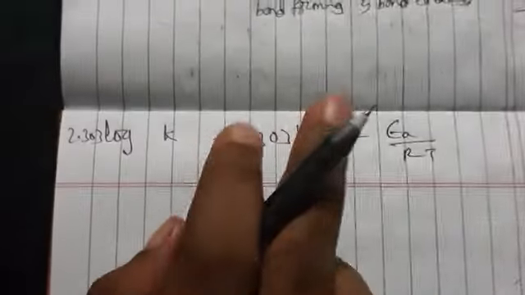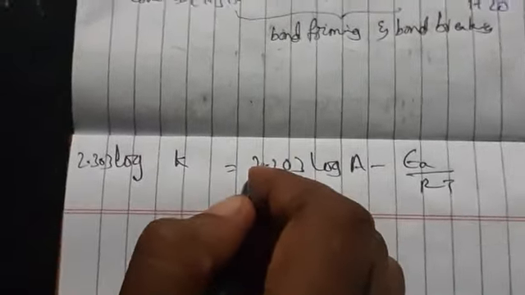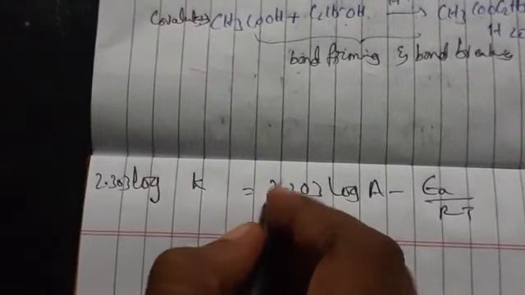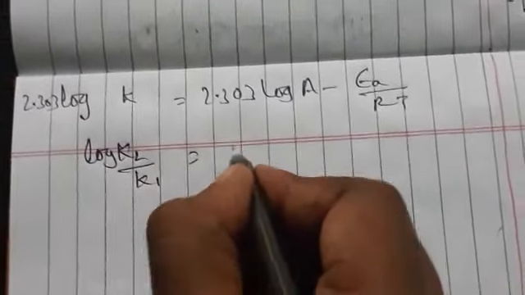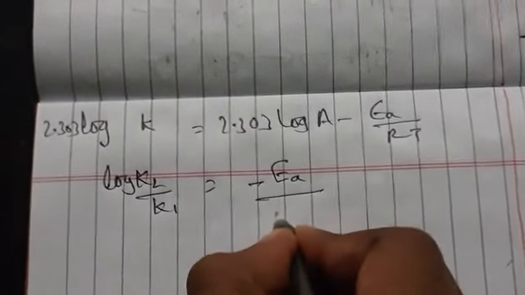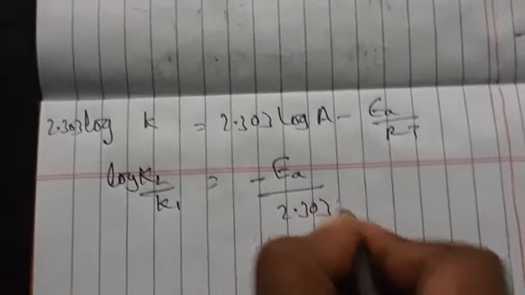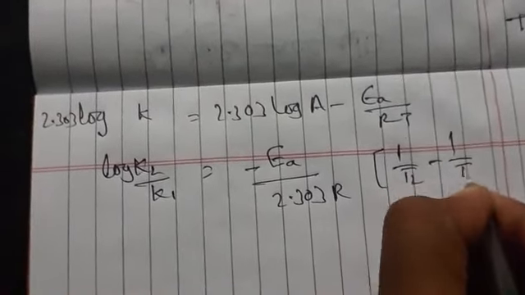So if we take different temperatures and specific rate constants, we automatically get this equation: log k2 by k1 equals minus Ea by 2.303 R into 1 by T2 minus 1 by T1.